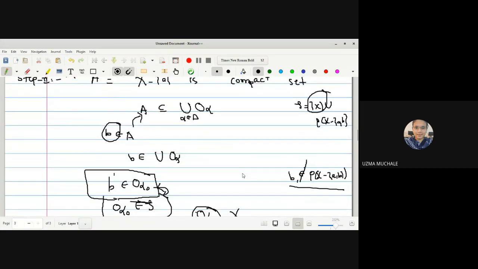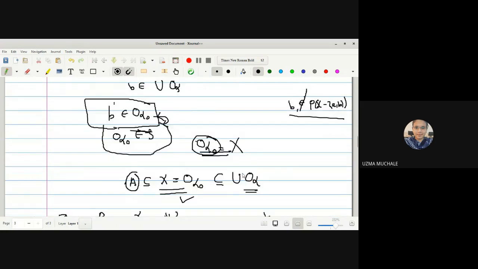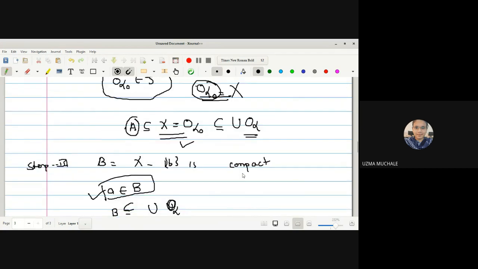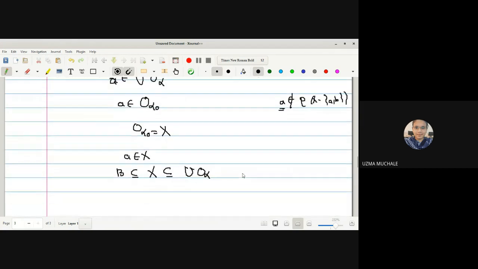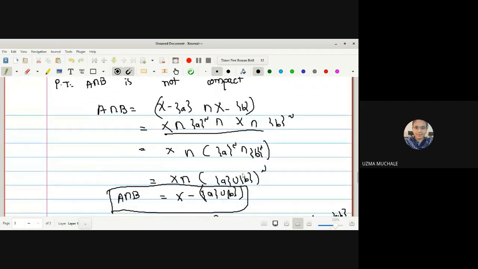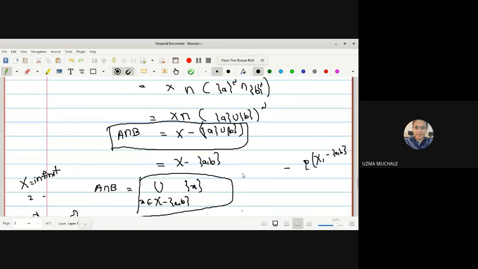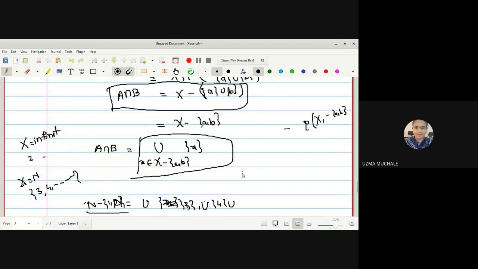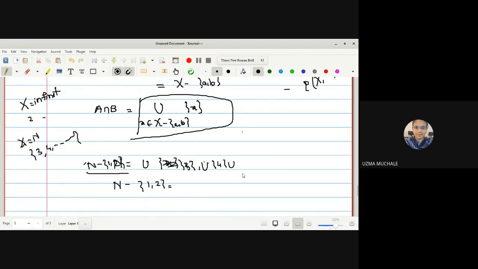Then we considered A as one set, X minus a, and we proved it to be a compact set by taking element b from it. Similarly, we did it for set B, which is also a compact set. Now we just have to prove that the intersection is not compact, and we can see that all the singleton sets form an open cover for the intersection, but this union of all the singleton sets does not have a finite subcover.